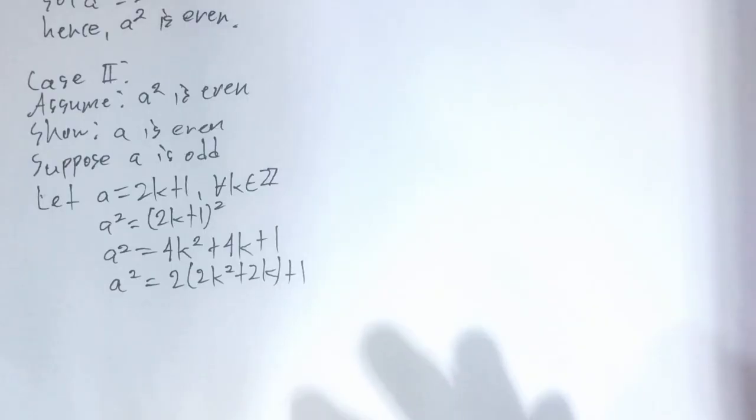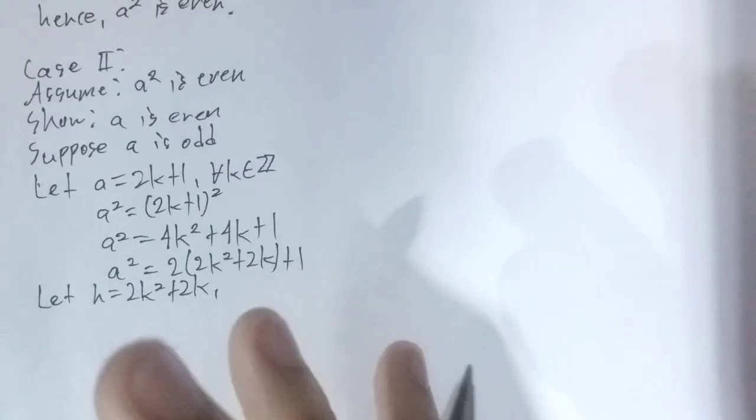Okay, I think you can see where this is going now. We would let h be equal to 2k squared plus 2k, in which by the closure property 2k is an integer, 2k squared is an integer. Add them both, and we get that the sum is also an integer. Hence, h is an integer. Correct?